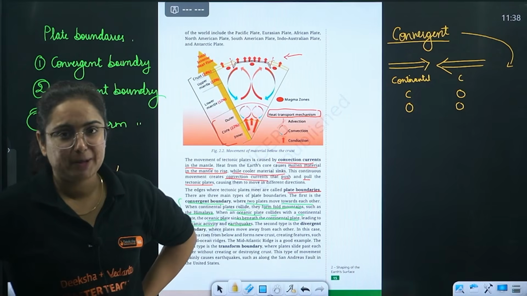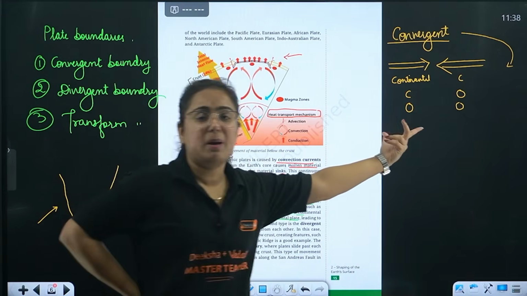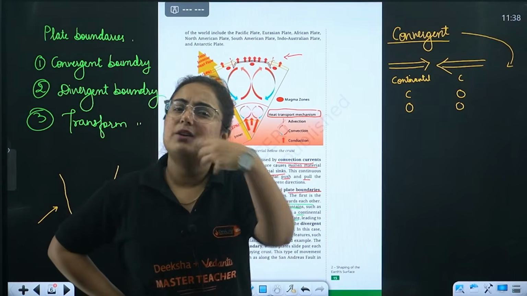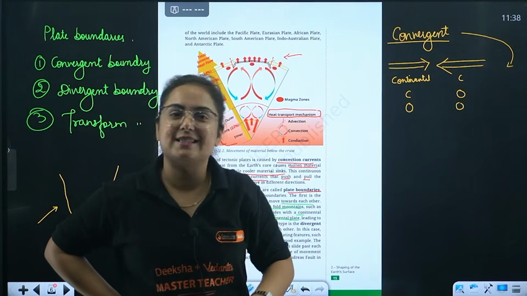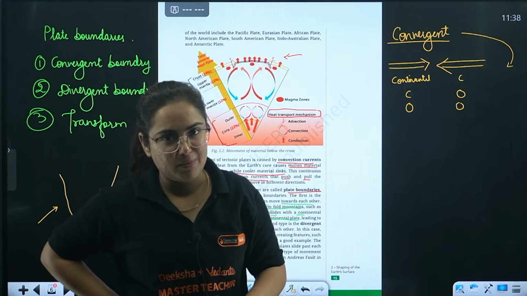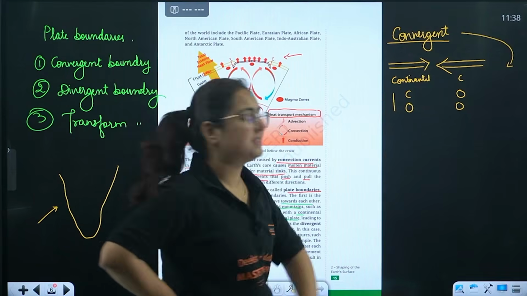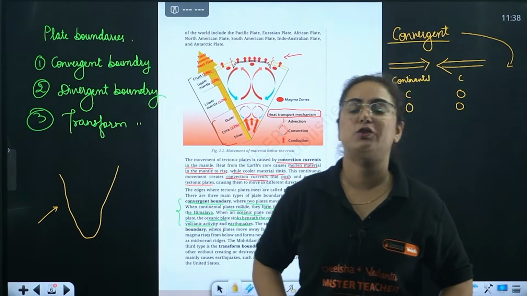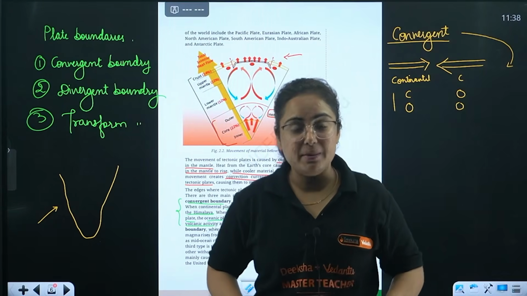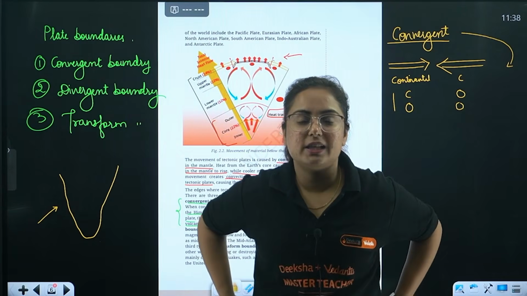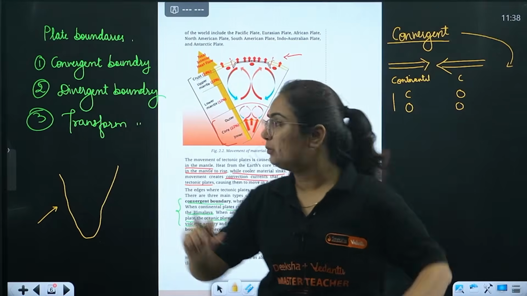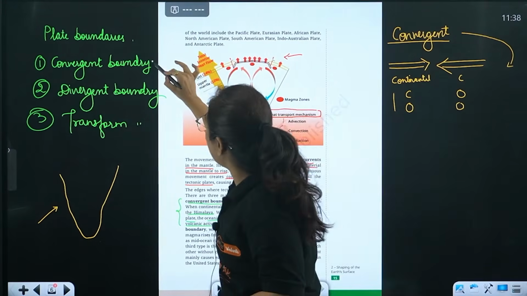Getting my point? Now, what is the case, ma'am, when there is oceanic and oceanic? When there is oceanic and oceanic, whichever has high density will sink and submerge. And in these two cases, there are chances of volcanic activities as well as earthquakes too, because it leads to tremors in the land mass, in the earth crust, in the plates. Okay, convergent boundary clear? Yes, ma'am, clear.